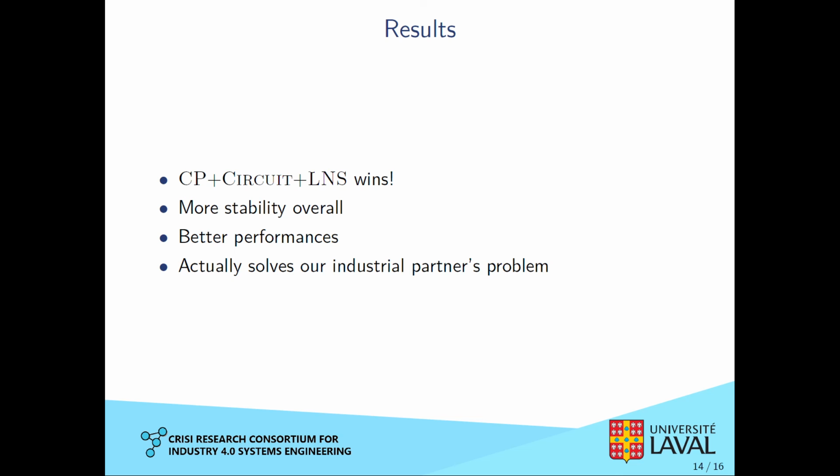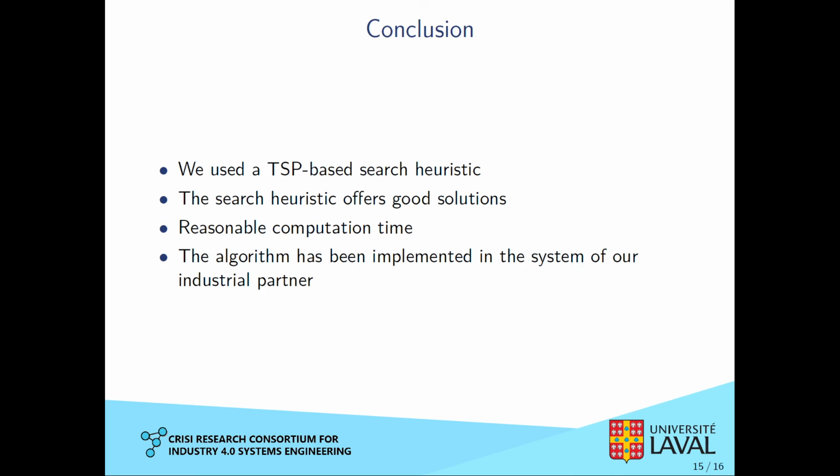So overall, the best approach for a problem is CP plus circuit plus LNS. It is more stable since it found solutions to all of our instances. It offers better performance by finding better objective values for the different instances. The solutions with this search heuristic are usually found faster than with others. Therefore, we can say that it solves our industrial partner's problem.